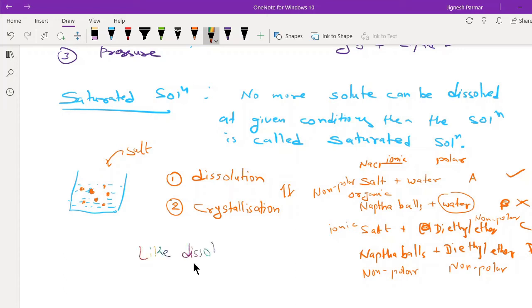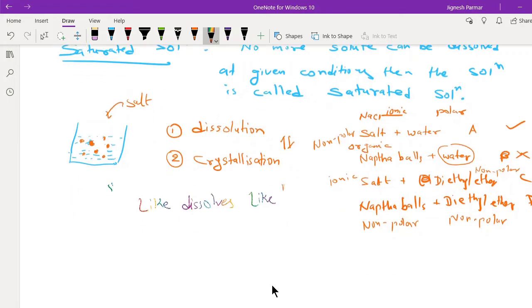Like dissolves like. This is the first rule, which depends on the nature of the solute and the nature of the solvent. So if both the solute and solvent are polar, they will dissolve. If both of them are non-polar, they will dissolve. But if one of them is polar and the other non-polar, then the dissolution does not take place. Second, temperature. Temperature has a marked effect on solubility of a solid in a liquid.